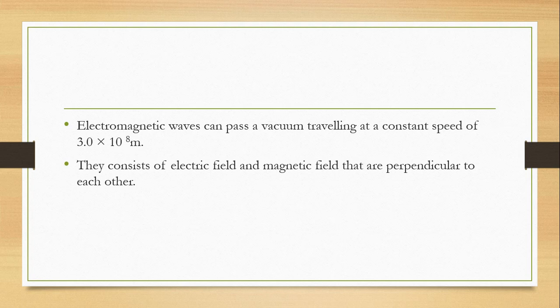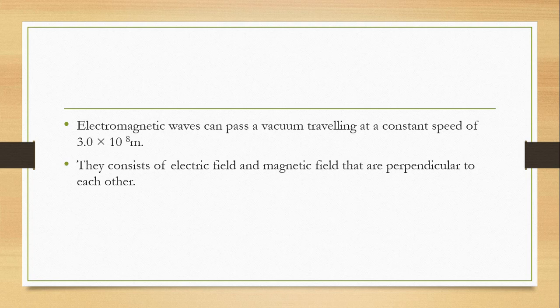And these electromagnetic waves consist of electric field and magnetic field that are perpendicular to each other. And we know that perpendicular means at an angle of 90 degrees.